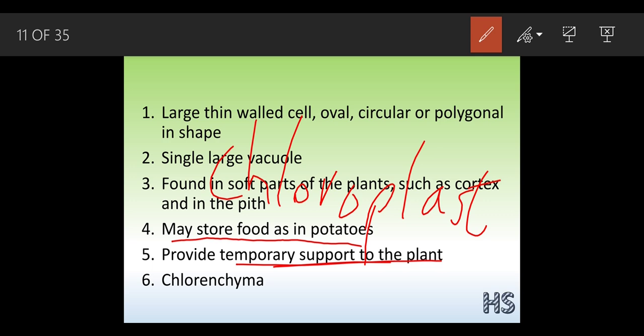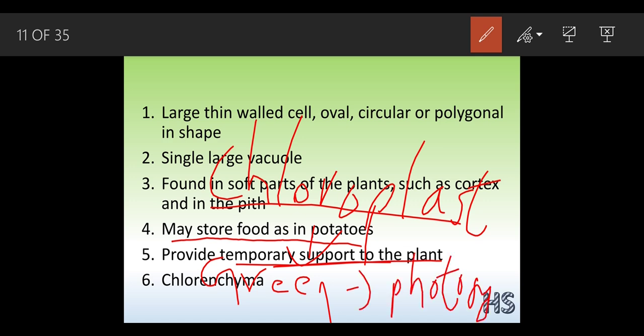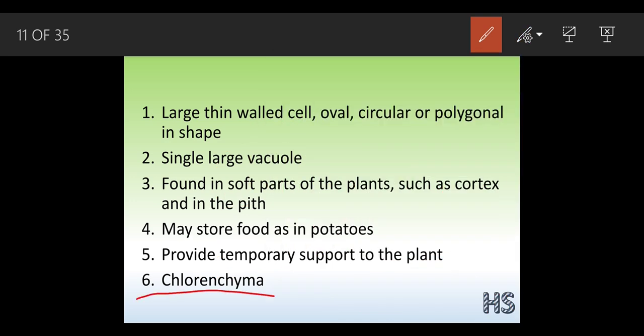And when it gets the green pigment, it will be able to perform the process of photosynthesis, because green plants can perform photosynthesis. So this is called chlorenchyma. Why is it called chlorenchyma? If in the parenchyma cells there is the presence of the organelle chloroplast, it is termed chlorenchyma, and it will be able to produce food with the help of photosynthesis.